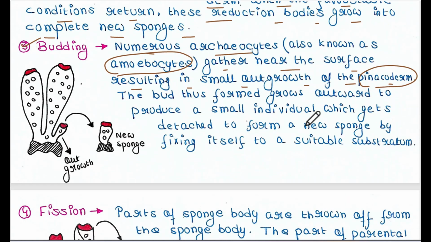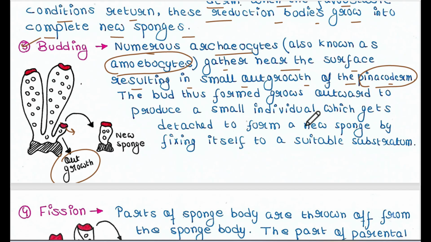So sometimes these amoebocytes or archaeocytes gather near the surface just like this, and that results in a small outgrowth. Here is the small outgrowth you can see in this picture, and this is called a bud.